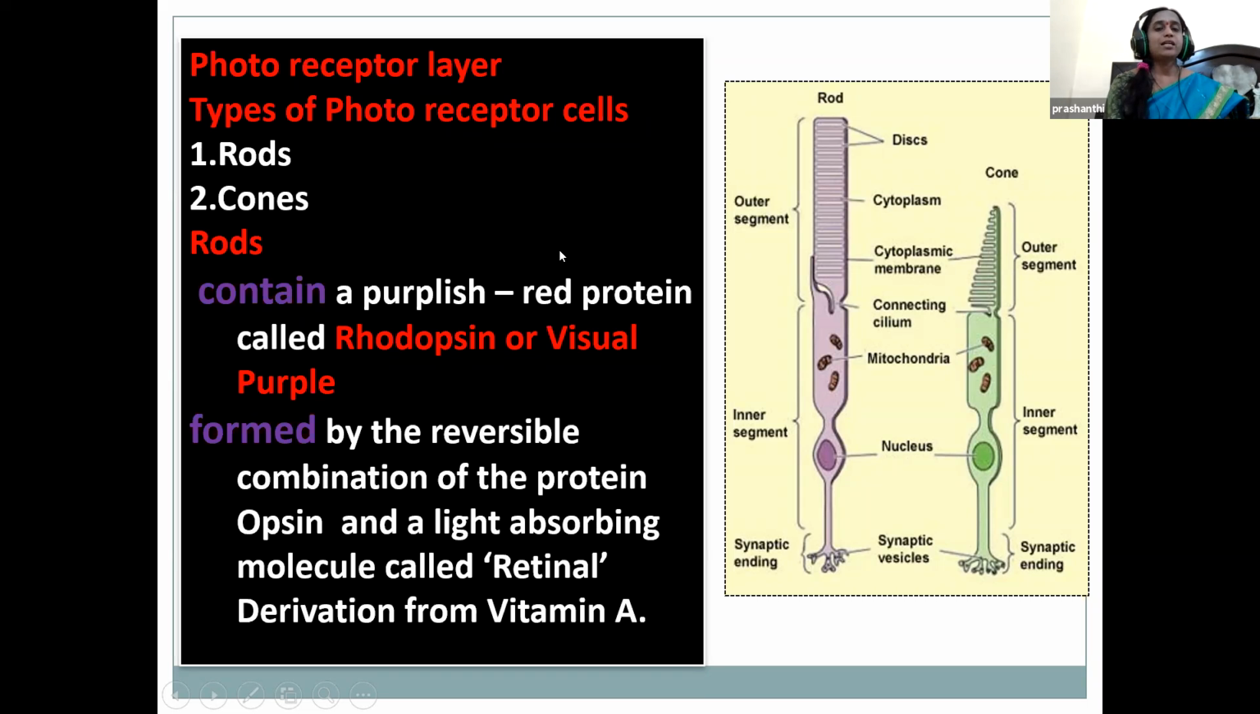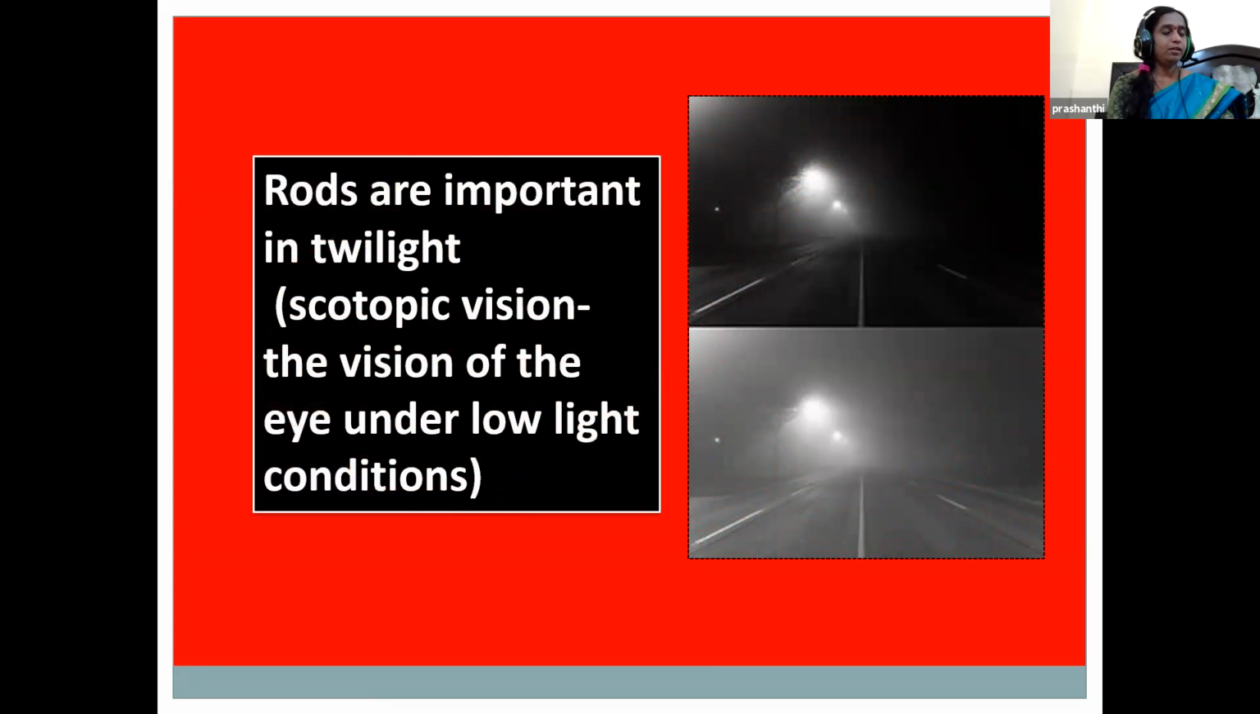Then what do rods contain and what do rods do? We shall see, children. Rods contain a purplish red protein, rhodopsin, or visual purple protein. It is formed by the opsin protein and retinol. And these rods are highly sensitive to light. Nearly 92 million rod cells are located in the human retina. These are cylindrical shaped.